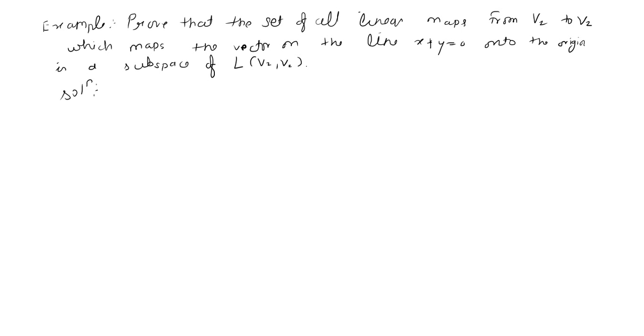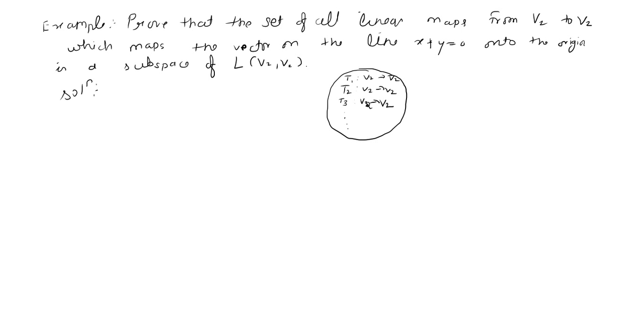In this they are asking us to prove something. See what is given in the question. They are given the set of all linear maps. First of all, we should know what a set of linear maps is. Suppose this is one set. This set contains some linear maps, so let it be T1, T2, T3 and so on. These are maps from V2 to V2. So I can say that T1 is a map from V2 to V2, T2 is a map from V2 to V2, T3 is a mapping from V2 to V2.